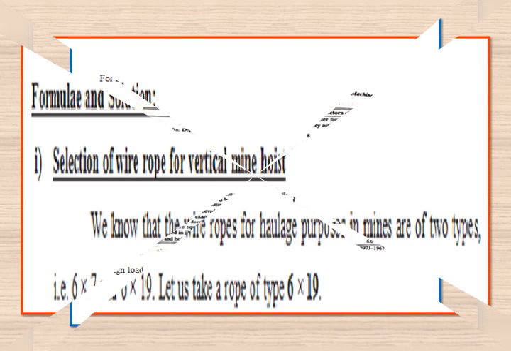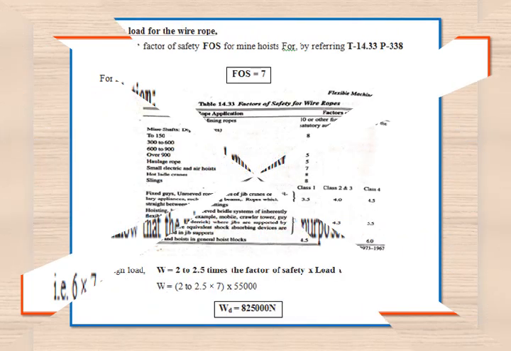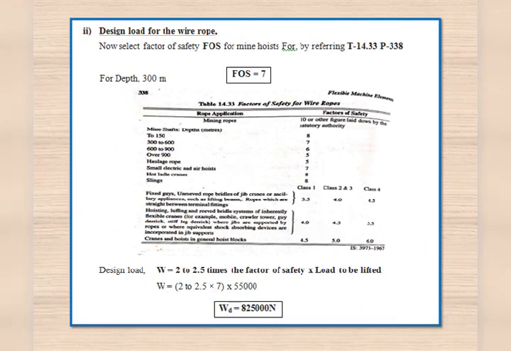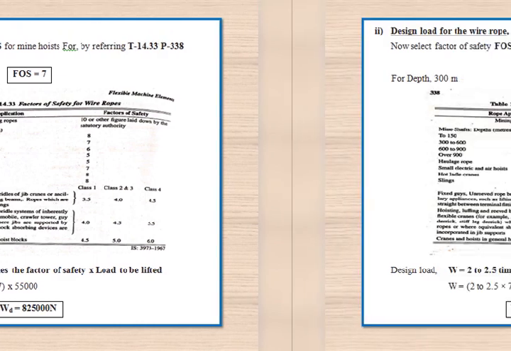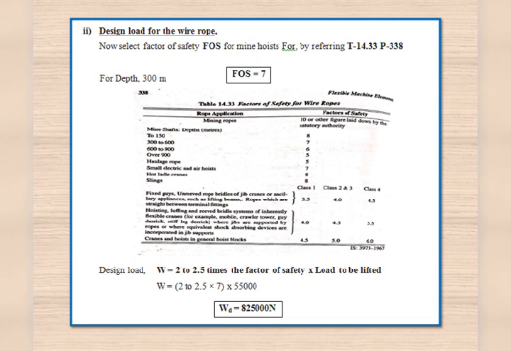Now we must find the design load for the wire rope. So after assuming the type, that is 6 into 19, now we must decide the factor of safety. Now by referring to table 14.33, page number 338, from the table for a depth of 300 to 600, the factor of safety is given as 7, we'll consider the same. So here we are supposed to find the design load.